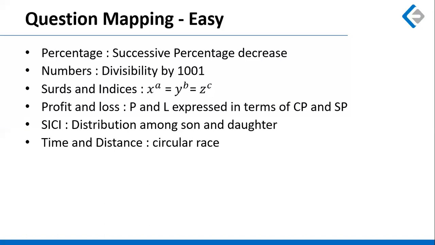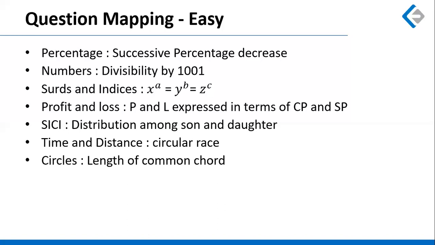Time and distance, there was a question on circular races where both the runners start running in the opposite direction, and after they meet, they interchange their speeds. So if you spend a little time on this question, you will be able to understand that by the time they complete 2 meetings, both of them would have run a distance which is exactly equal to the circumference, and that will take you through.